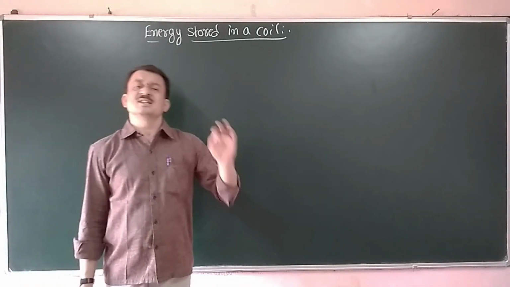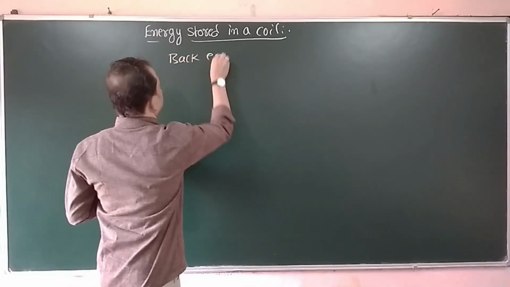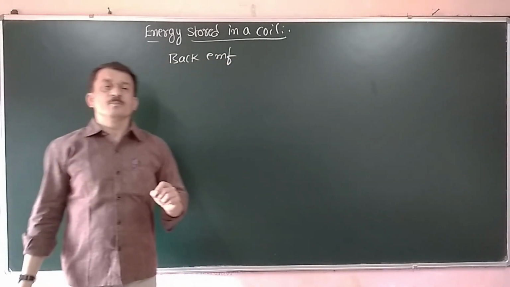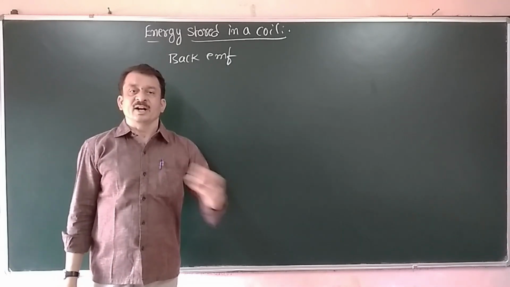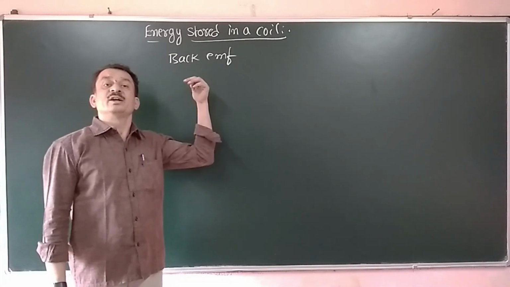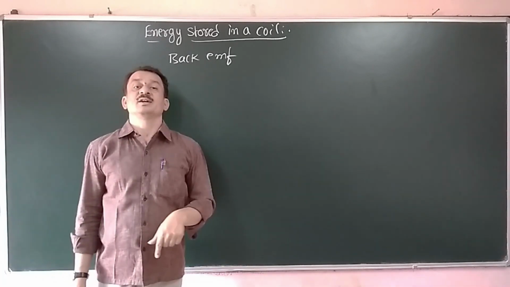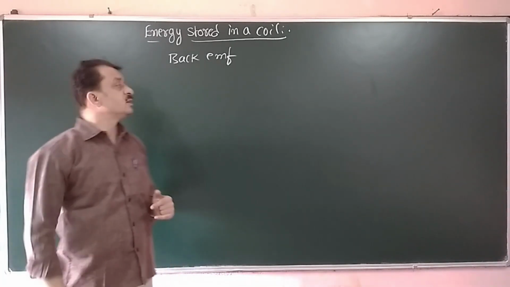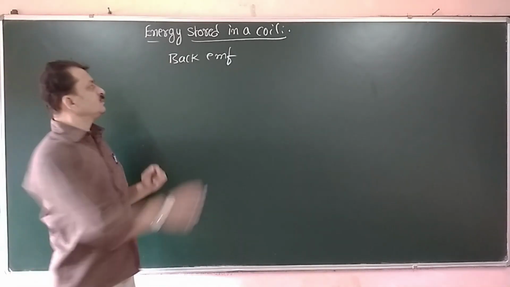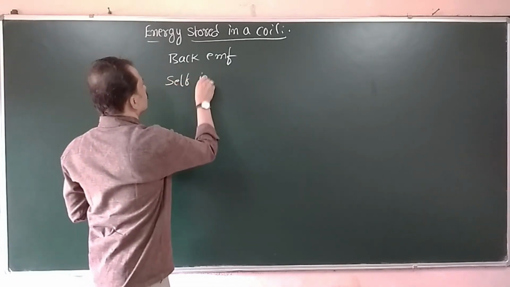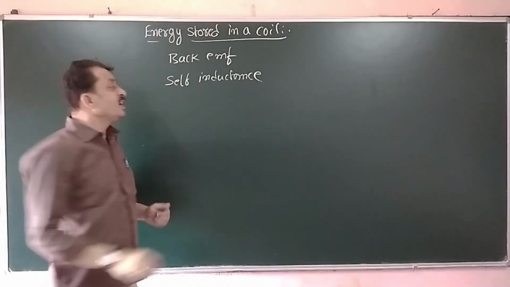Now this self-induced EMF is also called back EMF. Why is it called back EMF? It opposes any variation in current. If the current is increasing, it opposes the increase, that means it decreases it. If the current is decreasing, it opposes that decrease, that means it has to increase it. Therefore, it is called a back EMF. Now, the self-inductance plays the role of inertia.